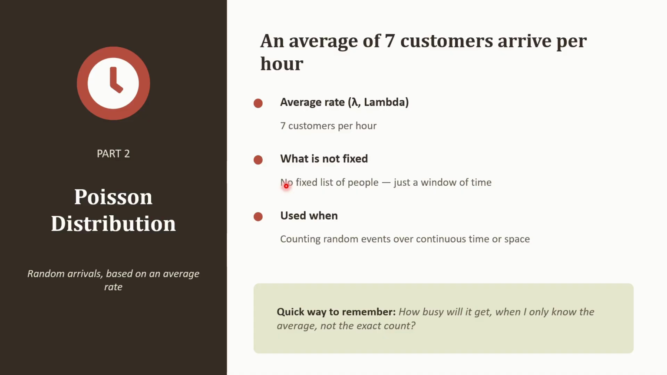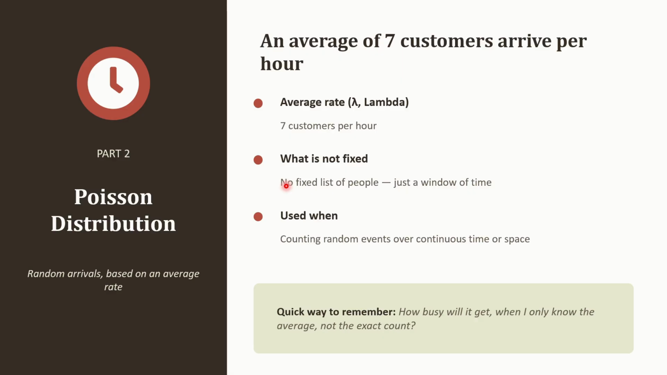Poisson distribution, a very different kind of question. Now for Mohanji, second question: how many customers will walk into his stall in an hour? So this is not a binomial question because there's no fixed list of 20 people to check yes or no against. Instead, we're counting random arrivals over a continuous stretch of time, 1 hour. This is where a Poisson distribution comes in.